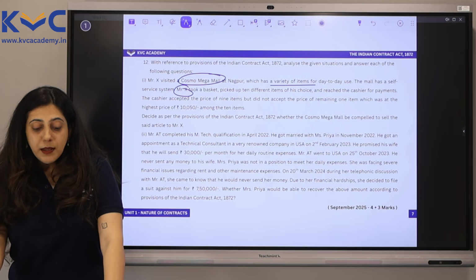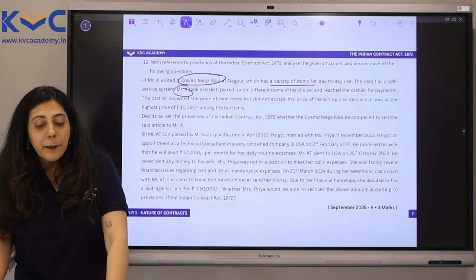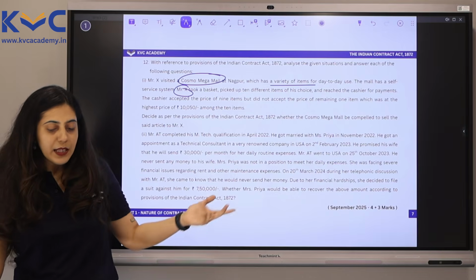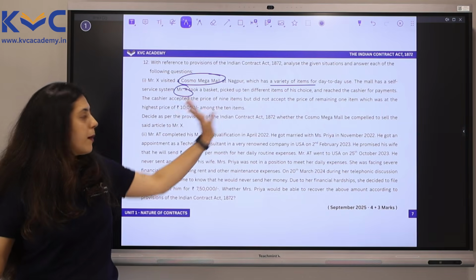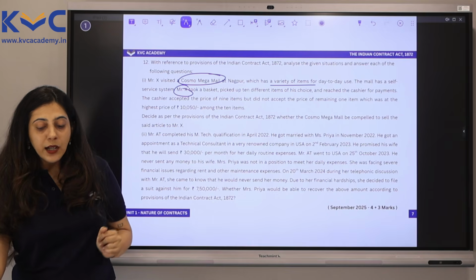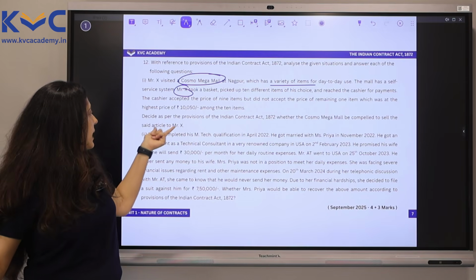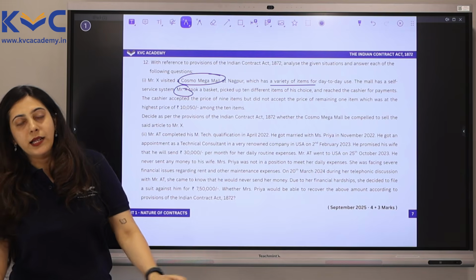The cashier accepted the price of 9 items but did not accept the price of the remaining 1 item, which was at the highest price of 10,050 among the 10 items. Decide as per the provisions of the Act whether the Cosmo Mega Mall may be compelled to sell the said article to Mr. X.